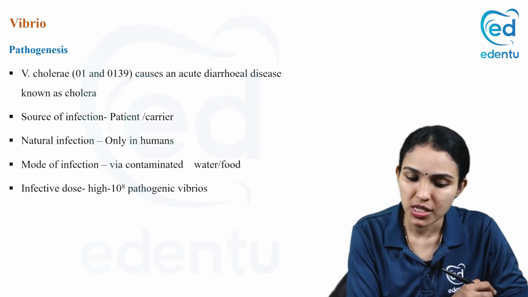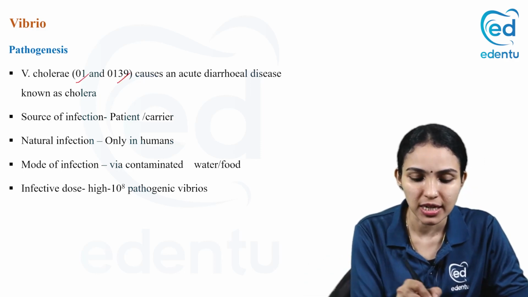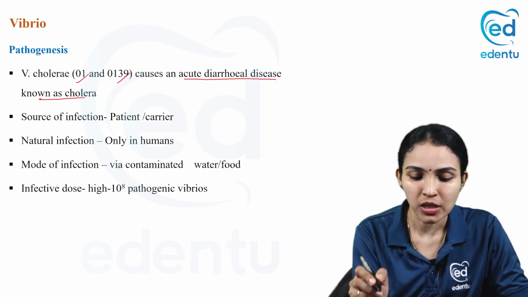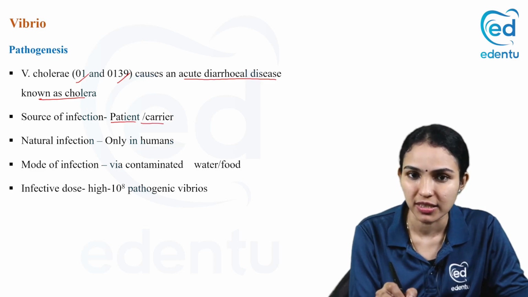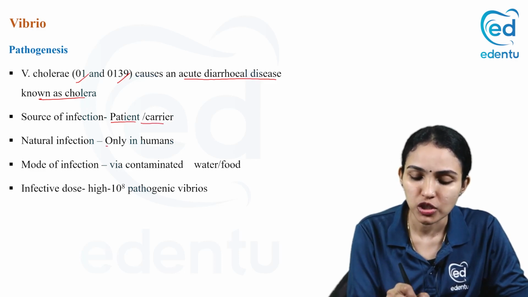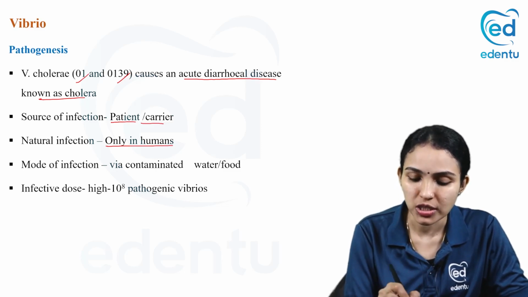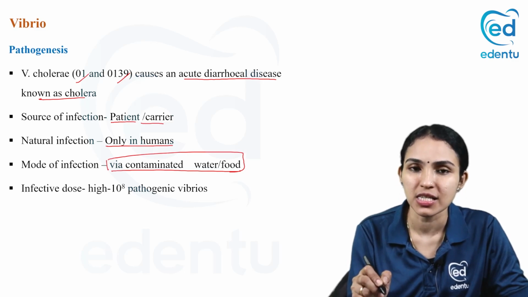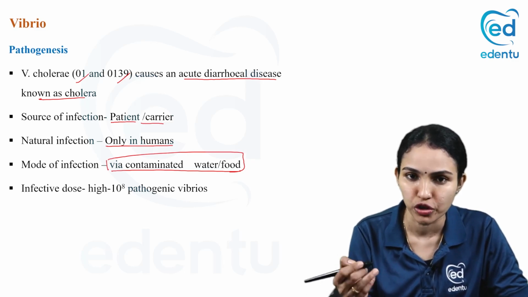Coming to the pathogenesis of Vibrio cholerae, I told you O1 and O139 cause the classical cholera-like picture, which is an acute diarrheal disease. And what is the source of infection? It can either be a patient or a carrier. Natural infection occurs only in humans. There is no animal infection, and the mode of infection is via contaminated water and food. Any kind of diarrheal or enteric disease is through ingestion of contaminated water or food.